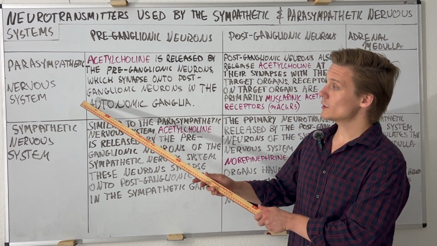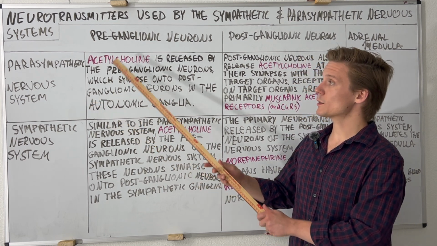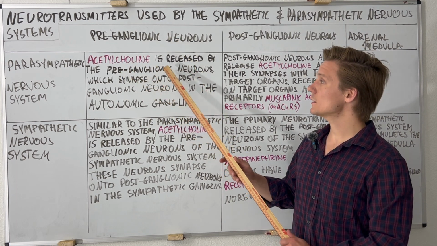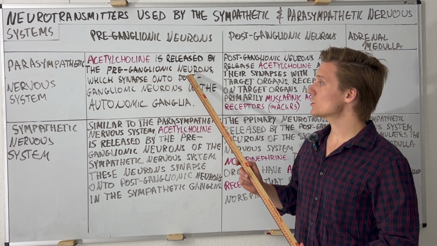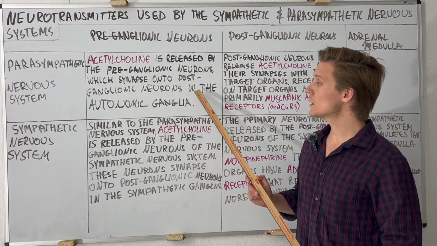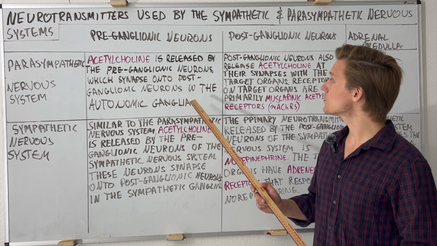So starting off with the parasympathetic nervous system, for the pre-ganglionic neurons, acetylcholine is released by the pre-ganglionic neurons, which synapse onto post-ganglionic neurons in the autonomic ganglia.